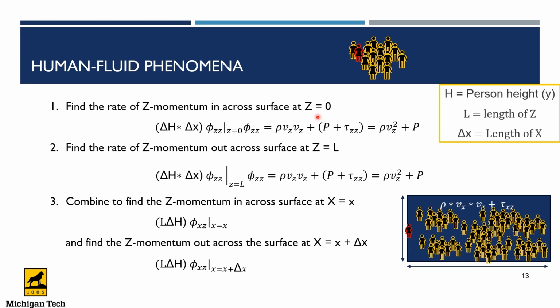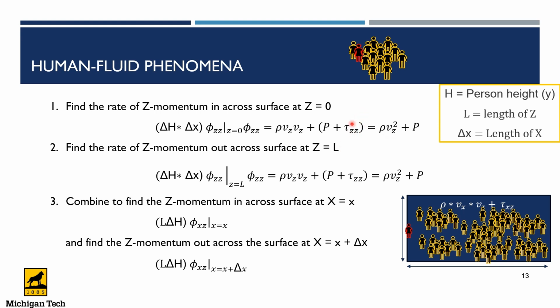At z equals 0, as the person is entering the field, their height and width multiplied by the force on the crowd with the pressure and shear stress is equal to the momentum and pressure